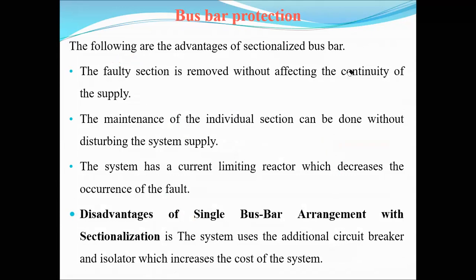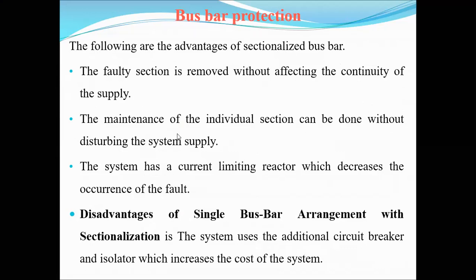Next, the following are the advantages of sectionalizing bus bars. What are the main advantages of using these sectionalizing switches? We improve the continuity of the supply, and the faulty section is removed without affecting the continuity of the supply.